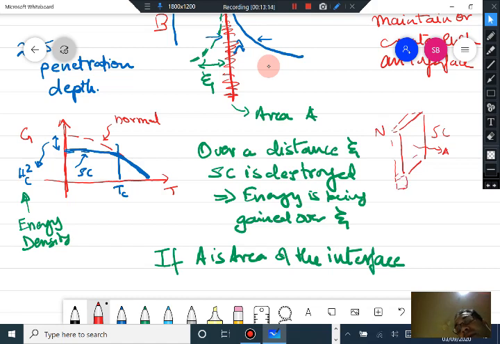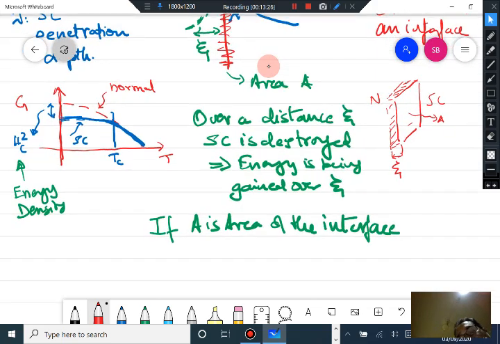So this distance is xi. Over this distance your superconductivity is being lost. A is the area of the interface, and over a distance xi, superconductivity is lost. Xi is the distance over which superconductivity is lost.